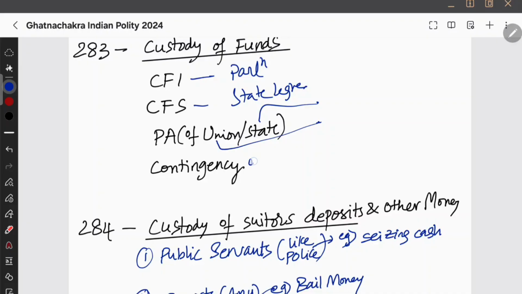And similarly, we have the contingency fund of the Union and the state. Okay, if it is for the Union, then it will be Parliament. If it is for the state, it will be the state legislature. That is all this Article 283 says. Who is the custodian? By seeing only you can say that.